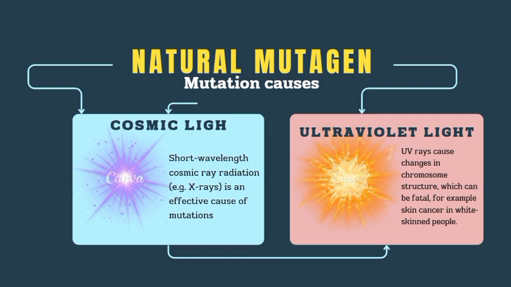Short wavelength cosmic ray radiation is an effective cause of mutation. Number two is UV light. UV rays cause changes in the chromosome structure, which can be fatal. For example, skin cancer in white-skinned people. Light can damage DNA in skin cells, causing diseases like skin cancer.